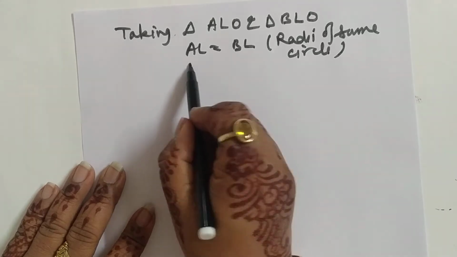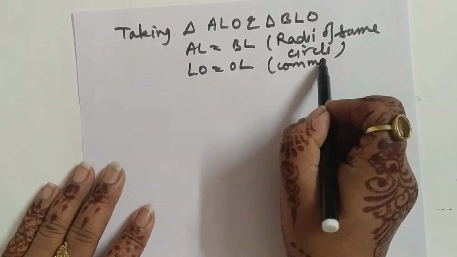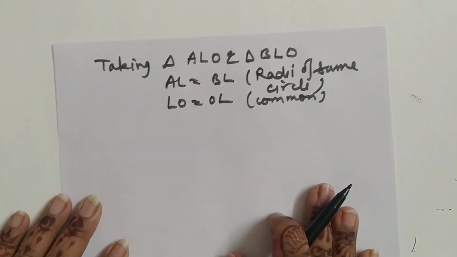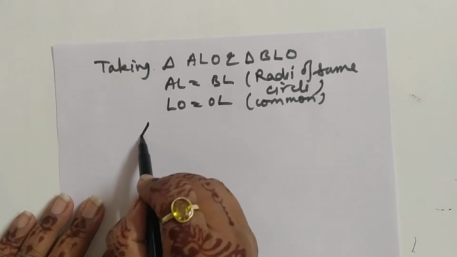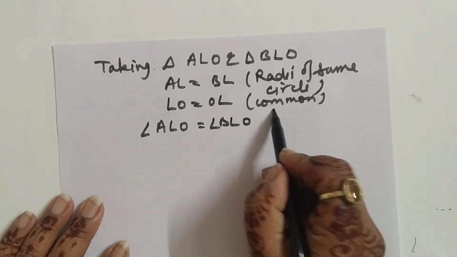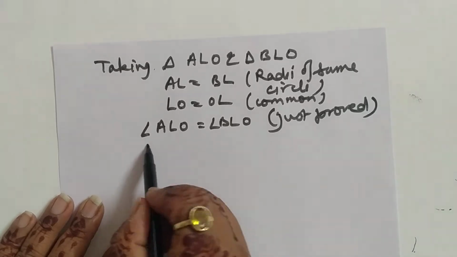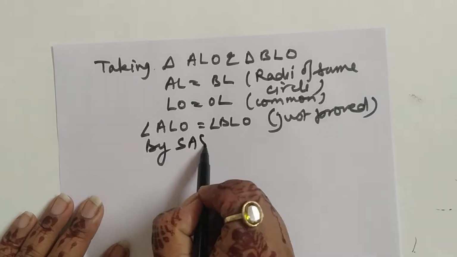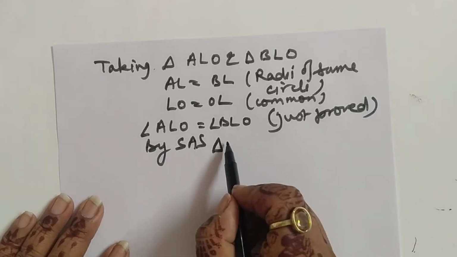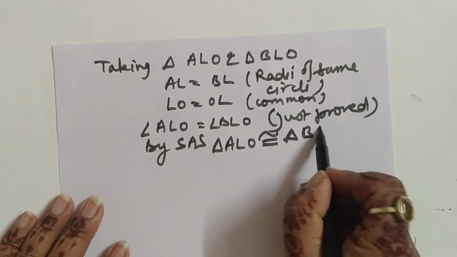And LO is equal to OL, common. And next, angle ALO is equal to angle BLO, just proved. So by SAS congruency rule, triangle ALO is congruent to triangle BLO.